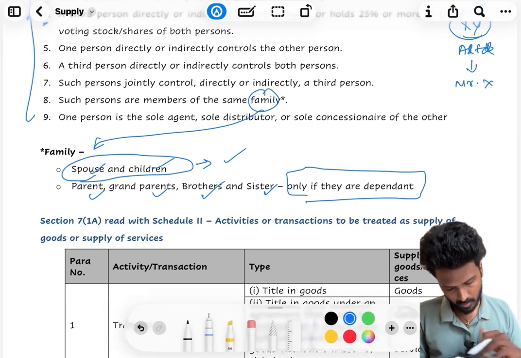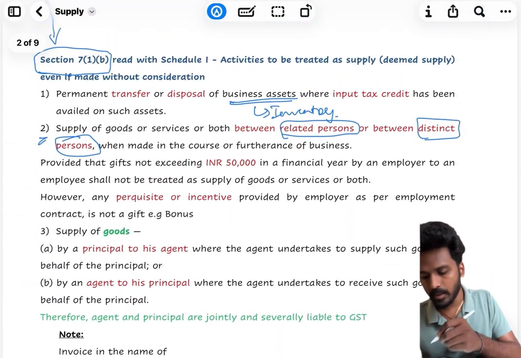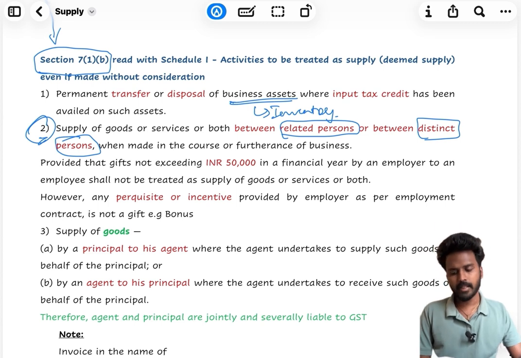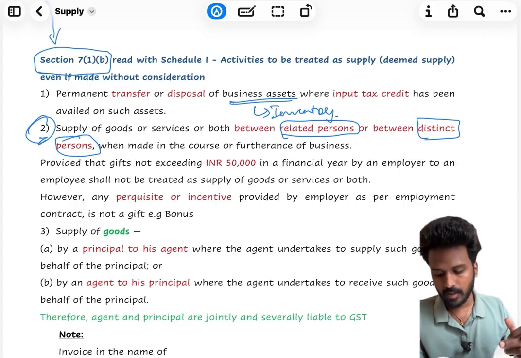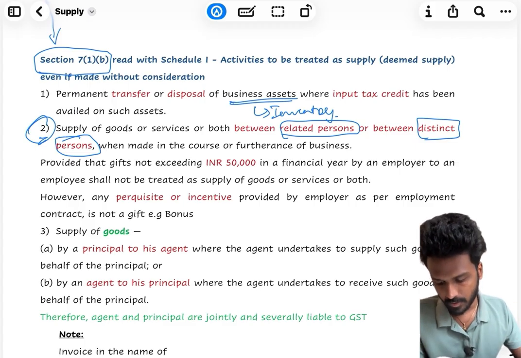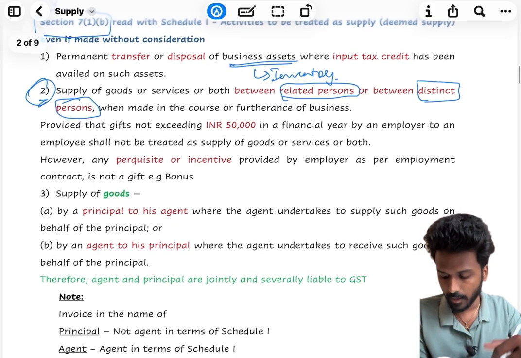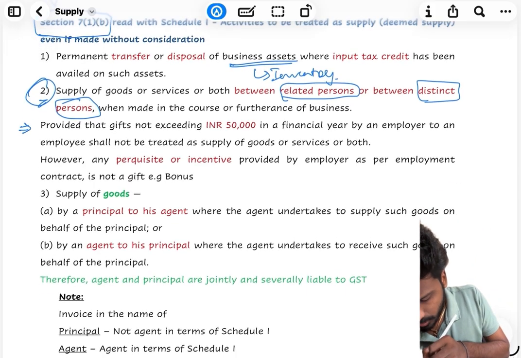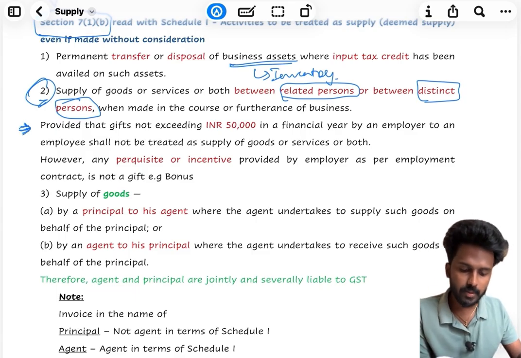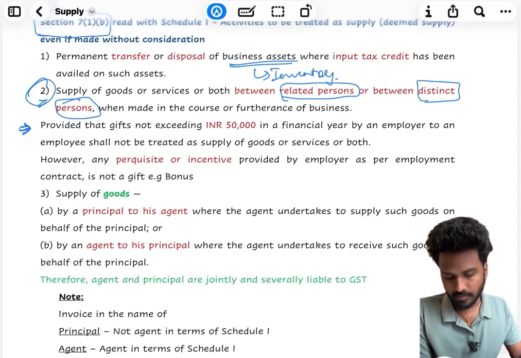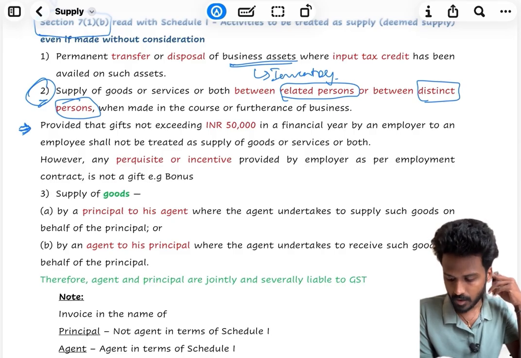So therefore, coming back to our section 7.1b, second point, where it says supply of goods or service or both between related persons and distinct persons, when made in the course or furtherance of business, shall be treated as supply even though consideration is not paid. There is a short note here as well. Provided that gifts not exceeding 50,000 in a financial year by an employer to an employee shall not be treated as supply of goods or service or both.